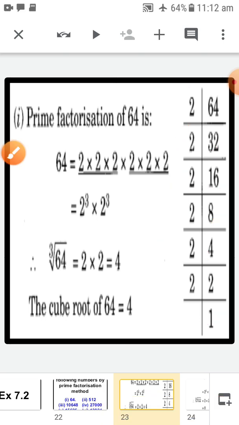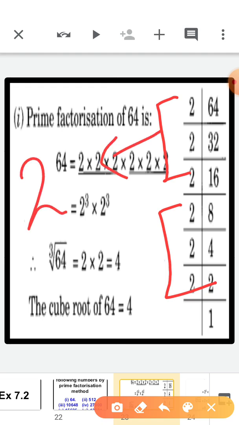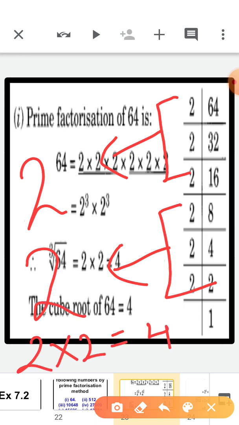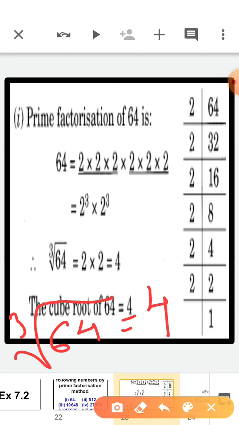Okay, now you have to make the groups. These three come in one group and these three come in one group. From every group, one 2 comes outside. From here 2 is coming outside, and from here 2 is coming outside. It means 2 into 2 is 4. Okay, now we can write the cube root of 64 is 4. In this way we can represent our answer.